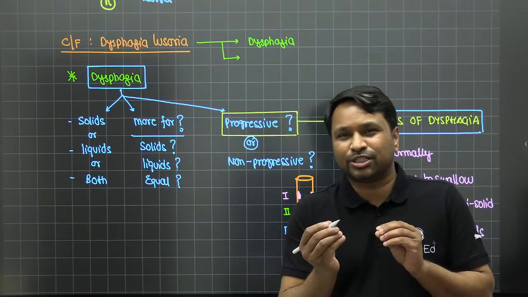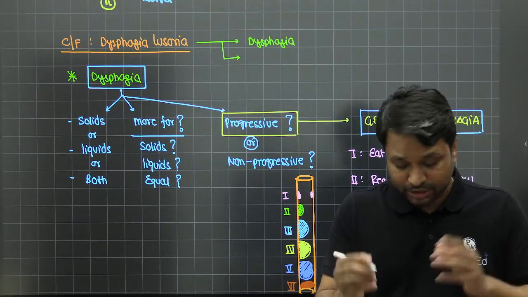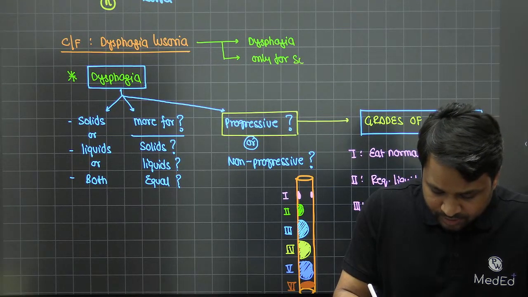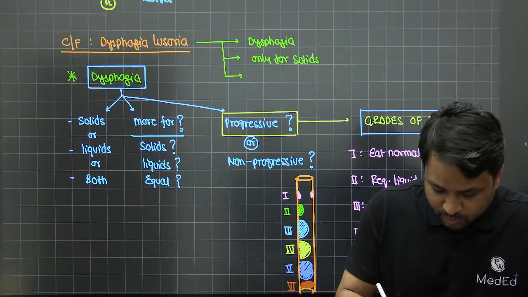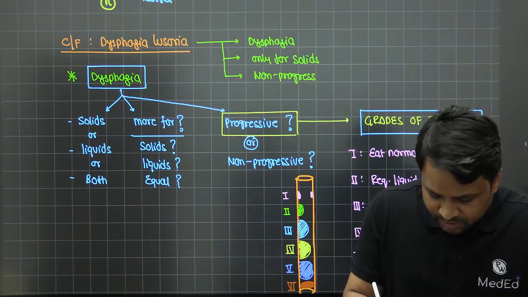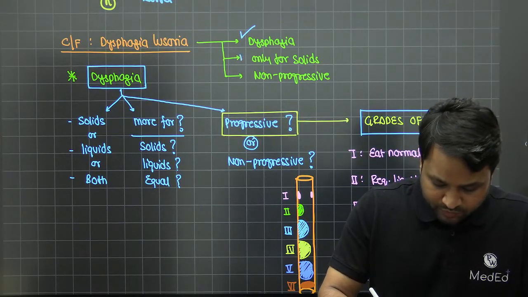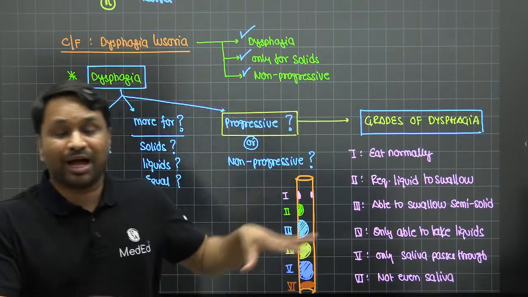Only an external compression is there, not a significant amount of compression. Dysphagia is only for solids. And because it's not a progressive disorder, it will be a non-progressive dysphagia. So I have a patient who's having dysphagia only for solids, which is non-progressive. That is the only complaint that you're going to have for this patient.